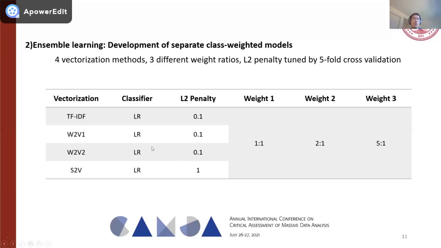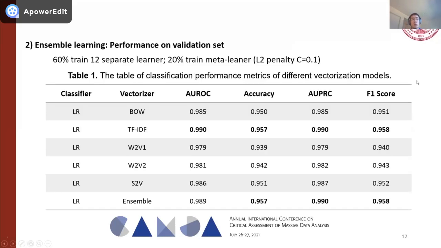Here we show the TF-IDF, the Word2Vec models, the SentenceVect models, and their respective optimized hyperparameters of the L2 penalty. They have been tuned based on the 5-fold cross-validation on the 60% training data in this case, because this is the ensemble learning protocol. Then we use the 60% training data to train the 12 different separate learners, and use the 20% data to train the meta-learner that aggregates the predicted probabilities given by different separate learners.